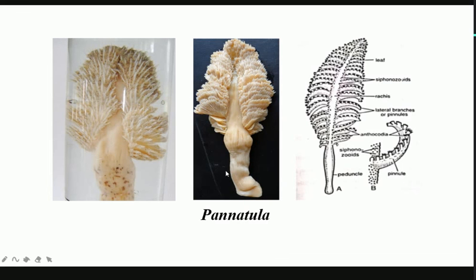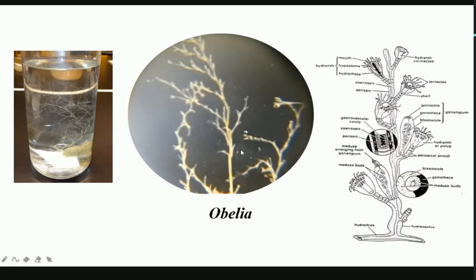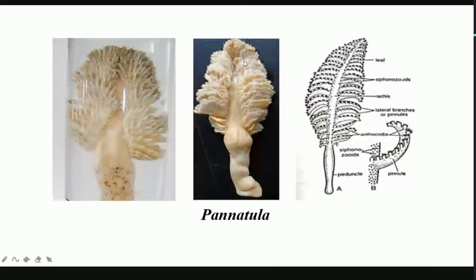and they have two major types of zooids. Okay, so again it is a colonial form, it is not a solitary organism, it's a colonial form. And there are two types of zooids. One is called the siphonozooids, and another is called the acanthozooids or azooids. These two types of zooids are basically different in their function.